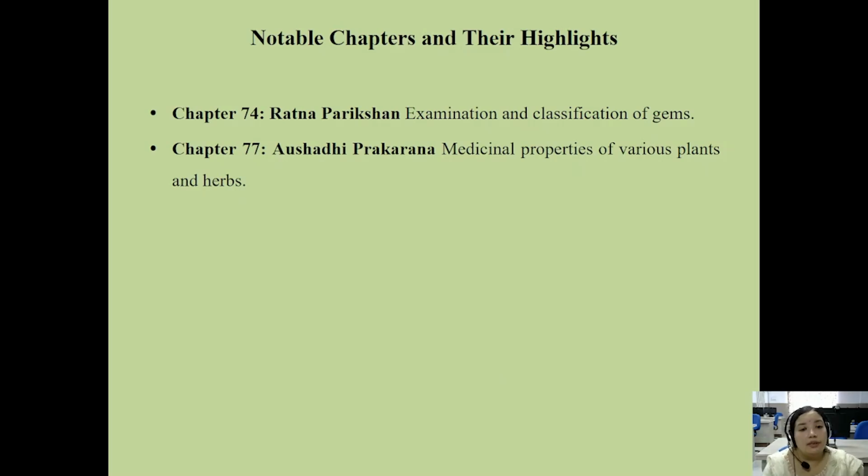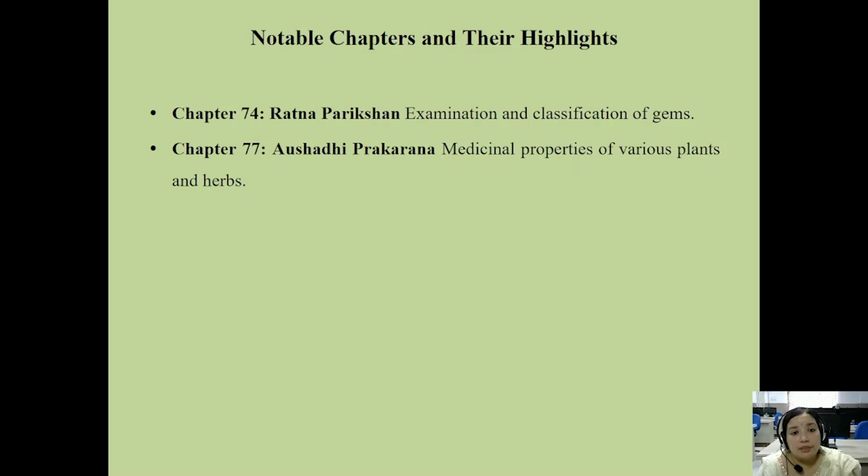Ratna means gems, like diamond, other solitaires, ruby, and blue sapphire. There are various types of gems, and as a student you should know about the classification of gems.